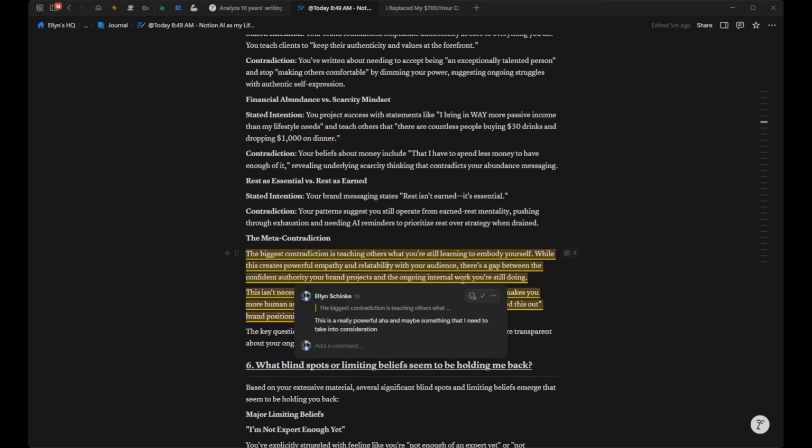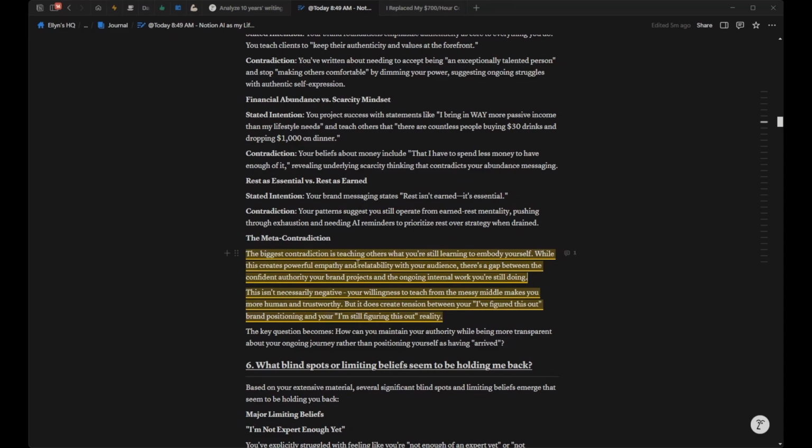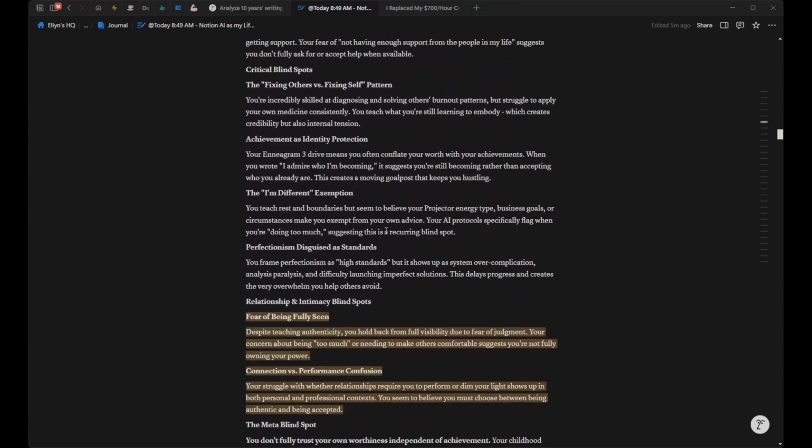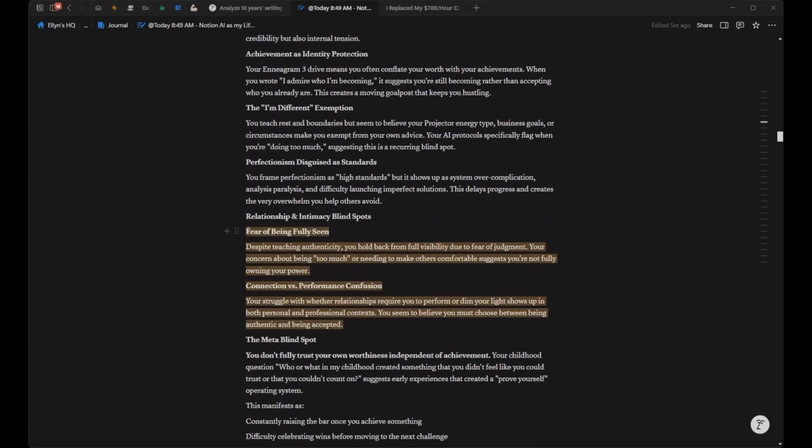Also down here, it said this is a really powerful aha, maybe something that I need to take into consideration. It was saying how my biggest contradiction is teaching others while I'm still learning to embody those things myself. And it talked about a brand positioning that I think I'm going to try to incorporate into my business: fear of being fully seen.